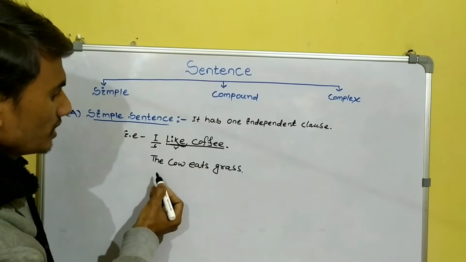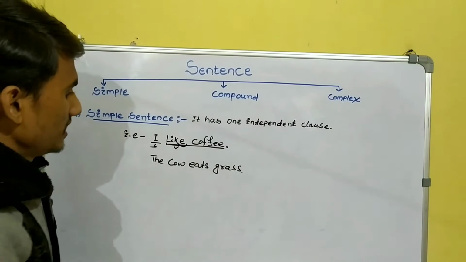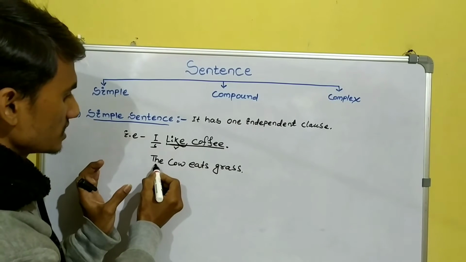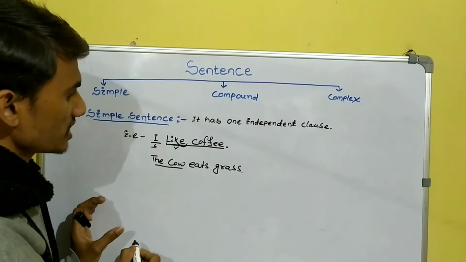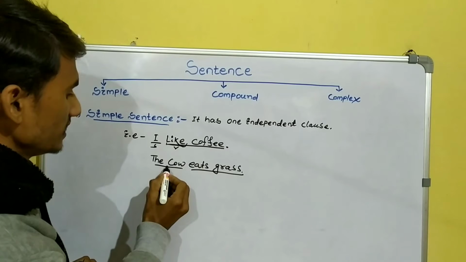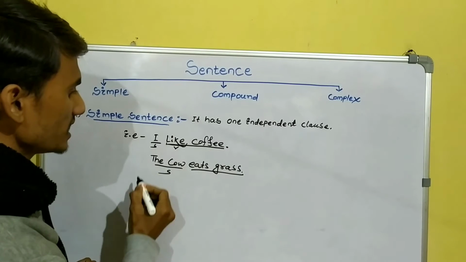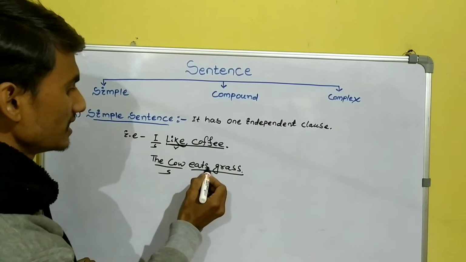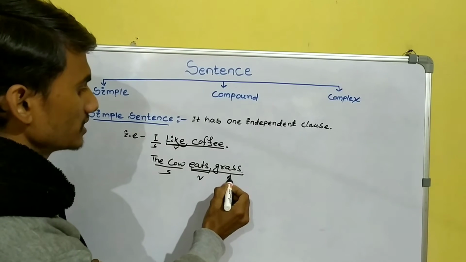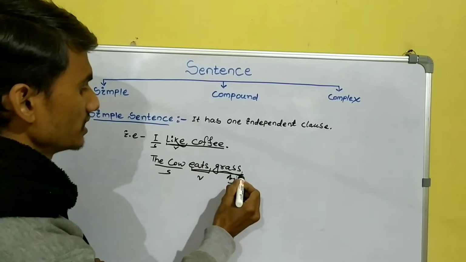Then the second example is the cow eats grass. Here also there are two parts. The cow is the subject part and eats grass is the predicate part. Here the cow is the subject, eats is the verb, and grass is the object.